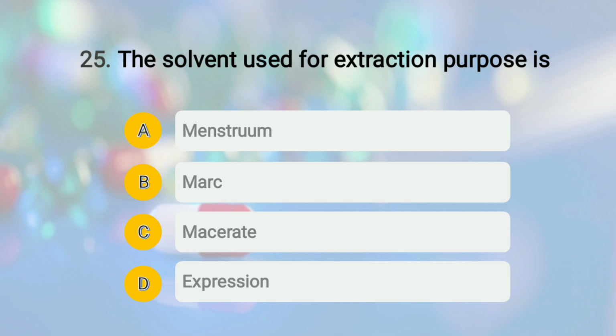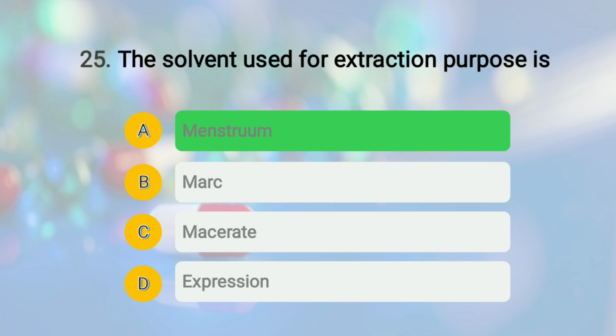Macerate is the solution of soluble constituent of drug in the menstruum. Then marc is the residue left after extracting the desired constituent. And menstruum is the solvent which is used for extraction purpose. Therefore, the correct answer of this question is option number A, that is menstruum.